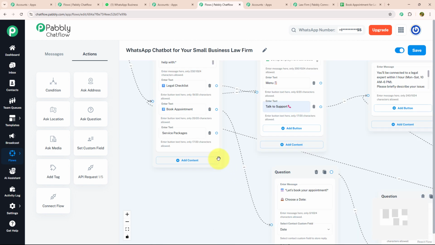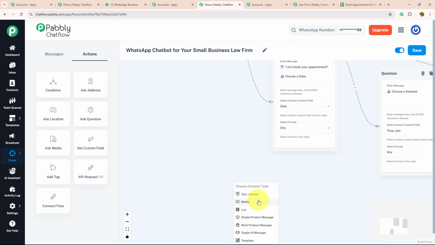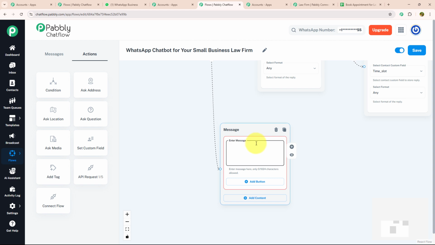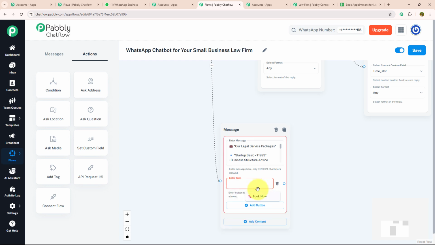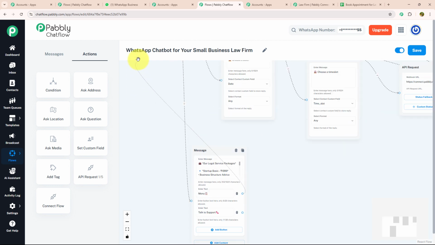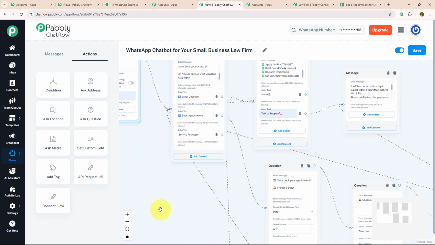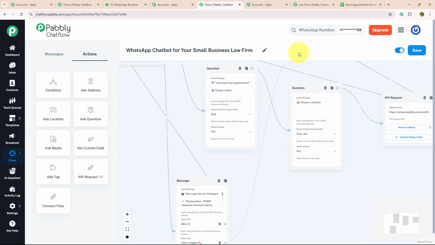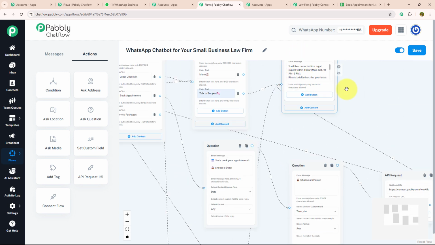Now let's move to our last action button, which is service packages. Over here I'm going to drag and drop, select the text button and enter my message in which I will mention all the packages with pricing like this. And with that I'm going to provide two action buttons, menu and talk to support. Again I'm going to connect this menu button with our initial message, and I'm going to connect the talk to support button with the message that we have put for talk to support.